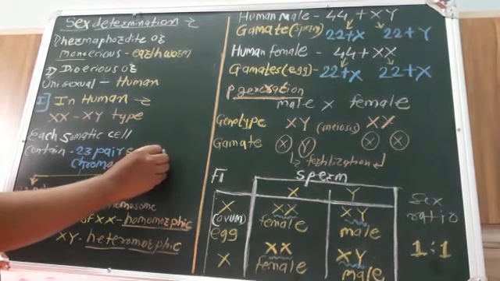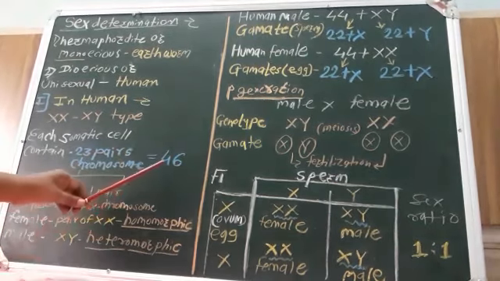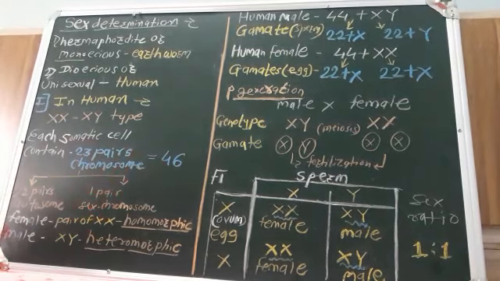Total number of chromosomes is 46. Out of these 46 chromosomes, 44 are autosomes. 22 pairs of autosomes means 44 autosomes,